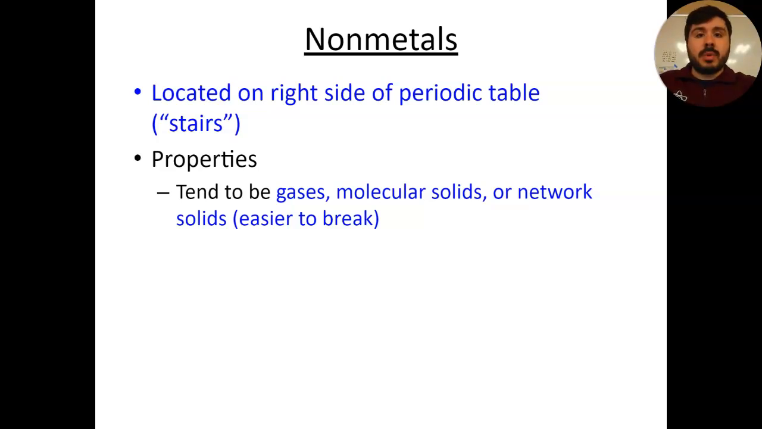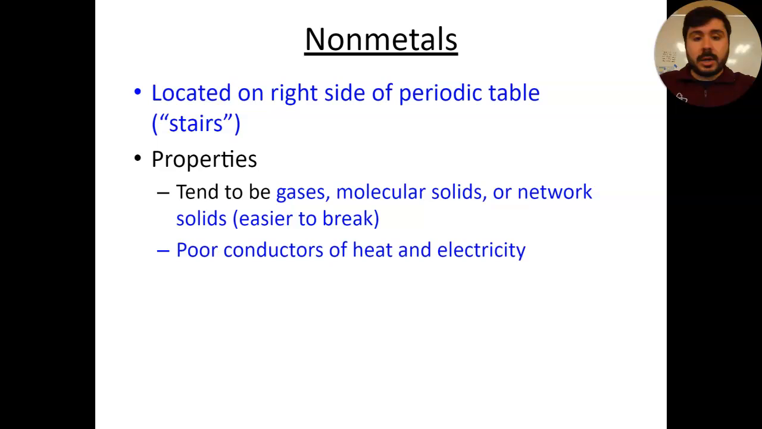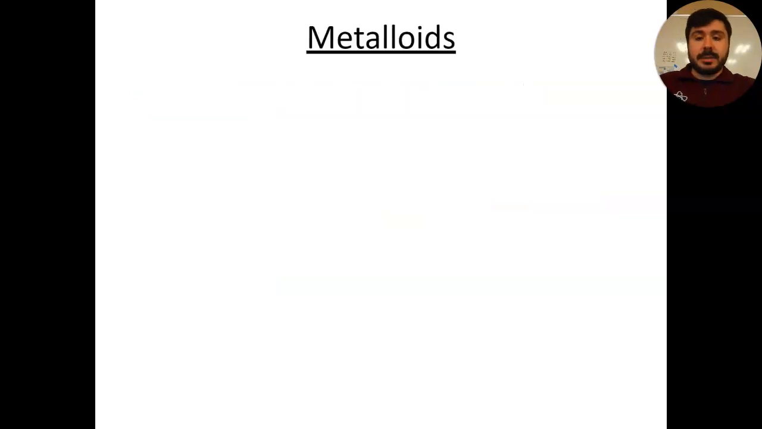So where metals are mostly solids at room temperature, most of these non-metals are going to be gases, or what are known as molecular or network solids, and those are super easy to break versus metals that are going to be super difficult to break, right? They're poor conductors of heat and electricity. They lack luster. They're not lustrous. They're not shiny at all. They're very, very brittle and easy to break.